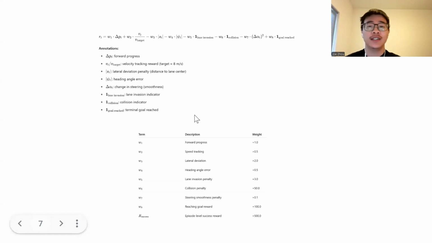As you can see, there are eight variables we took into consideration, and the weight for collision is really heavy, because we want the car to avoid collision and we want the car to reach the goals.